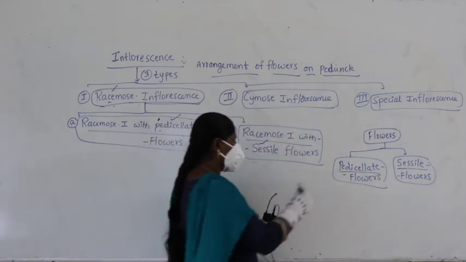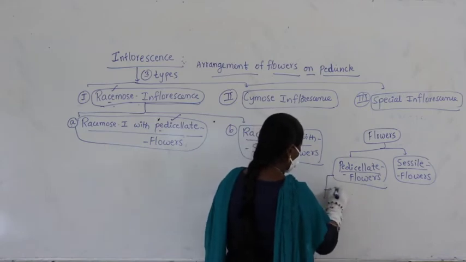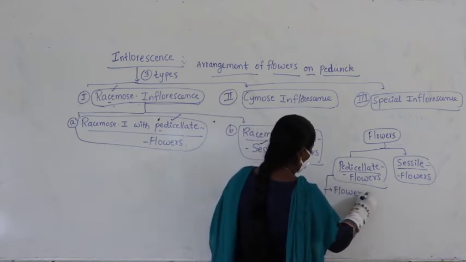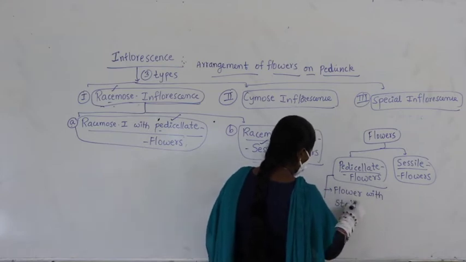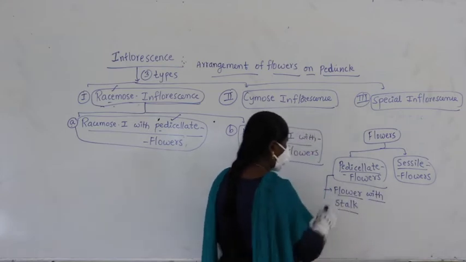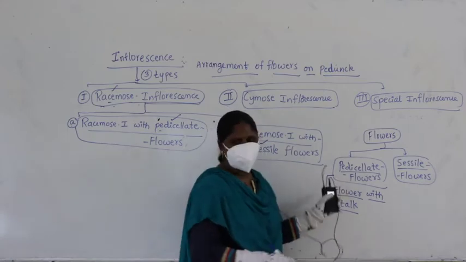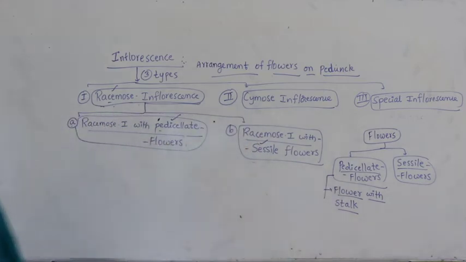What are pedicellate flowers? A flower with a stalk. Or what is meant by pedicellate?